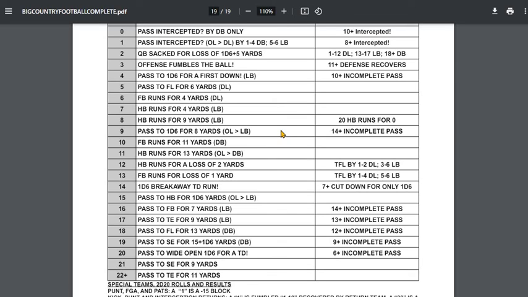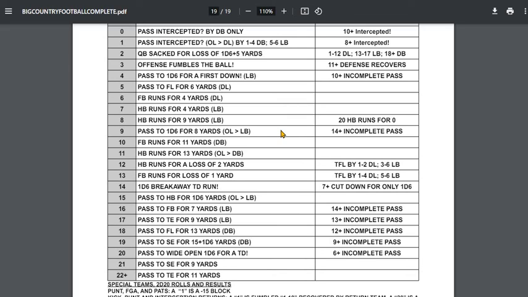I've had somebody say maybe I should look at my charts, they need work. Well, the reality is I spent a lot of time getting the math right for these charts, based on a linear die, a 5% chance of any result coming up, and then that data parlaying into the results I wanted for my Big Country Football League, which would be yards per carry, yards per pass, completion percentages, and then how the defense would adjust the play calling, how the offensive players could adjust the chance of an interception or a completion. I'm not going to change any of that. It would not happen. So these charts are set.